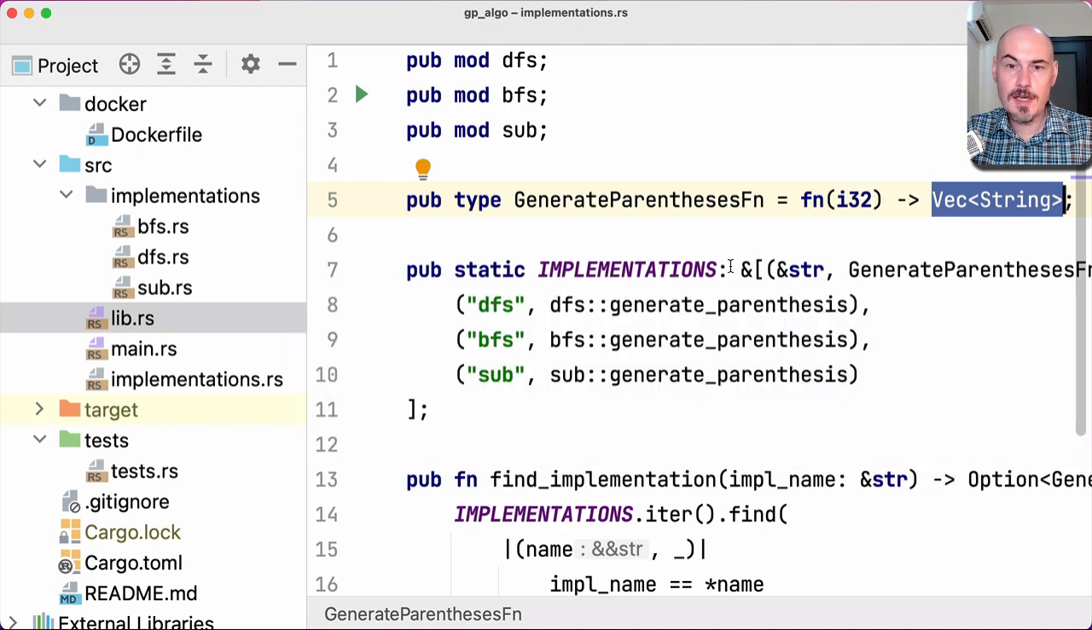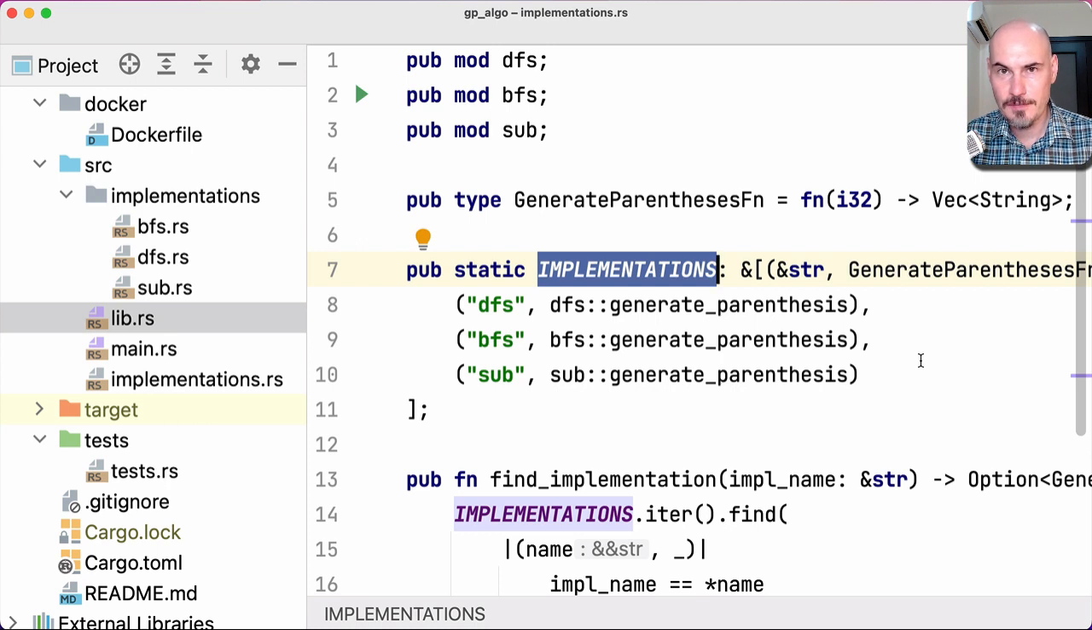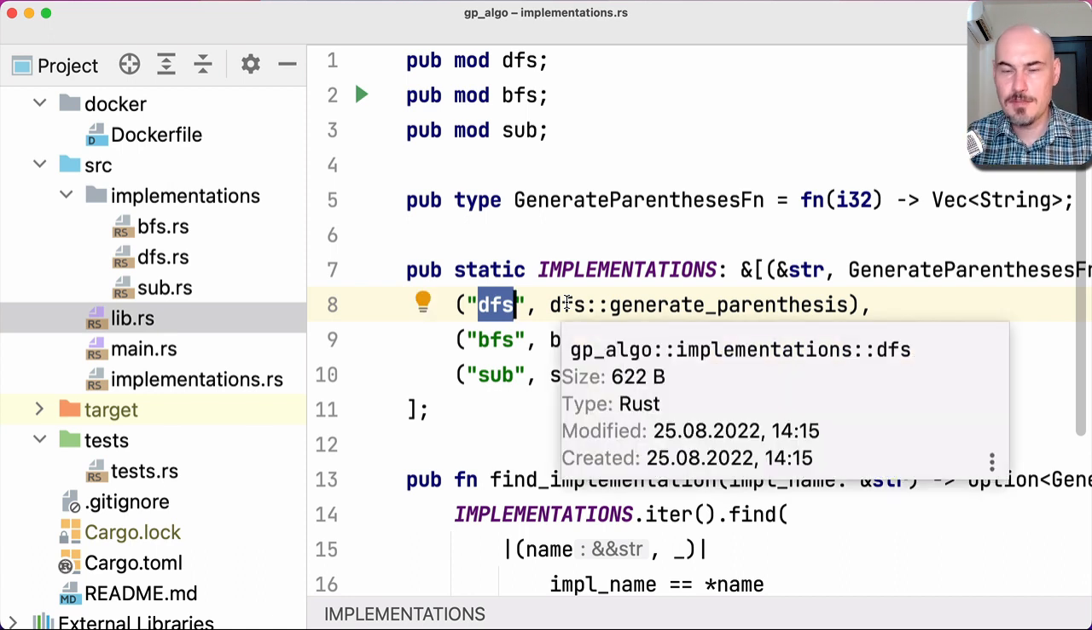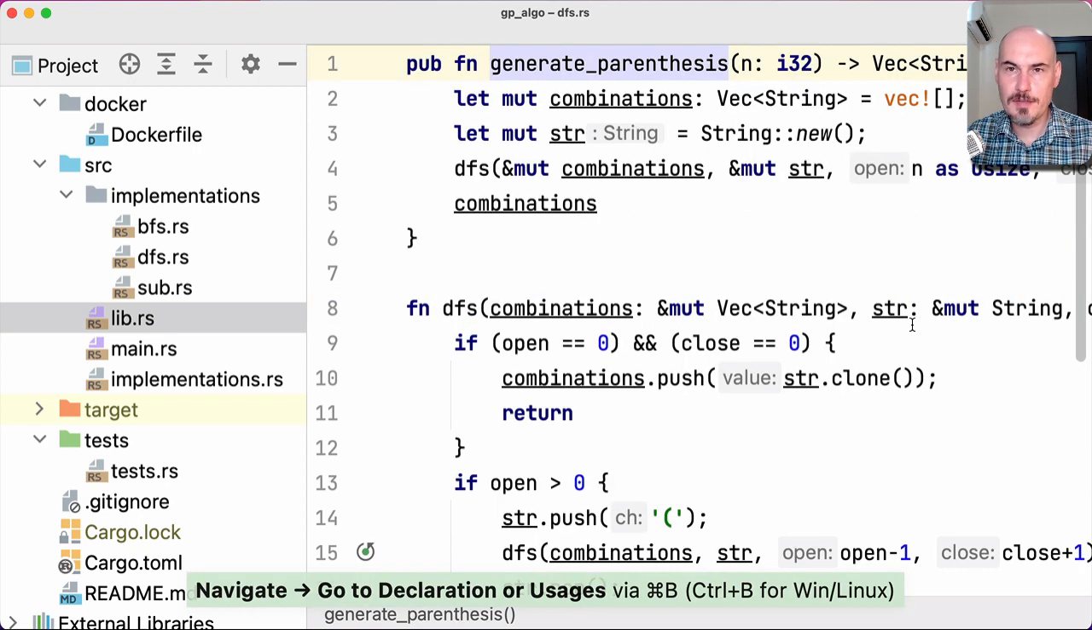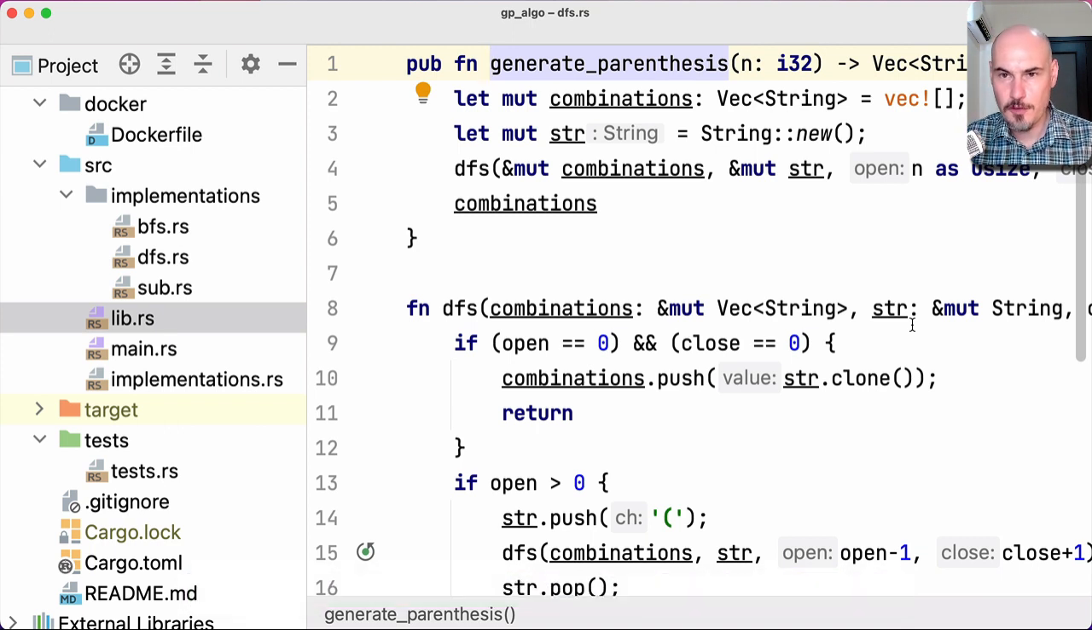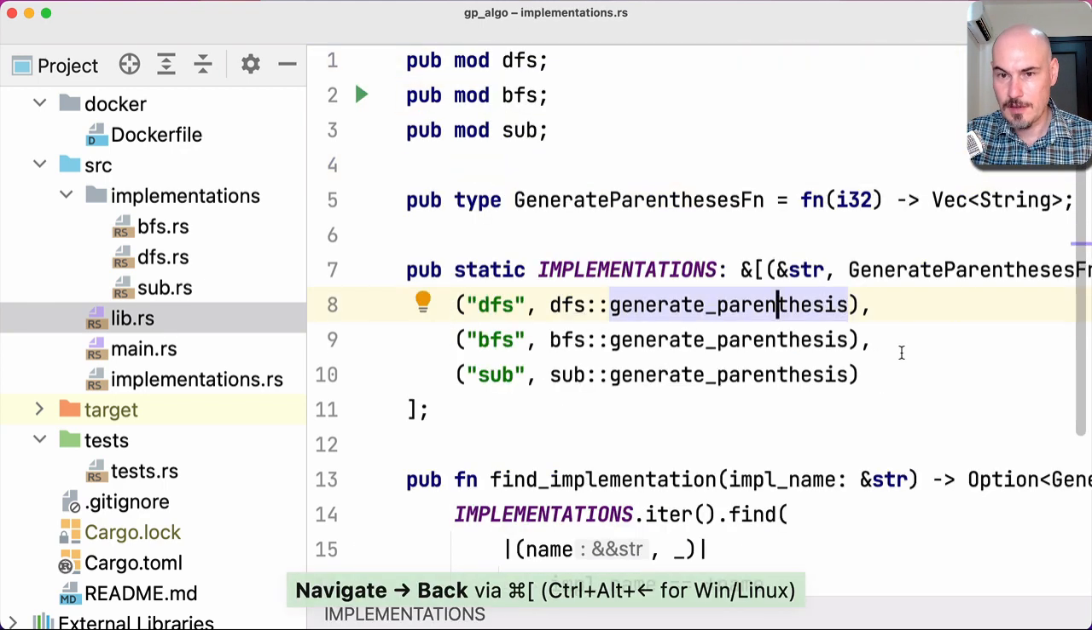And we also can define a slice with all the implementations. In this problem we have 3 implementations, so it's a slice with 3 elements. And we can use the str type to link to them: DFS, BFS, and subcombinations. Let's look into all of them. For example, this is generate parentheses using depth first search. It's a small function, as you can see, but it calls DFS functions, which is recursive, and it solves this problem quite quickly. There are also other solutions.